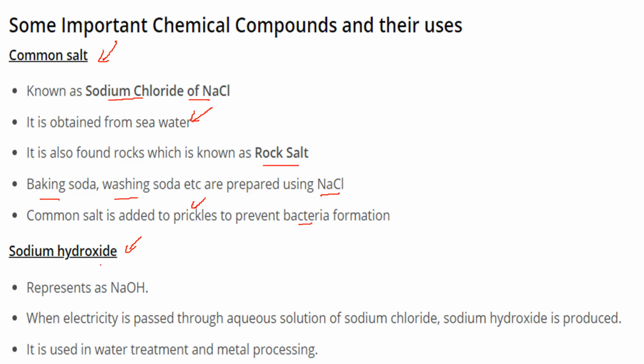Sodium hydroxide is represented by NaOH, and when electricity is passed through an aqueous solution of sodium chloride, sodium hydroxide is produced. This is very important because it is used for water treatment and metal processing.